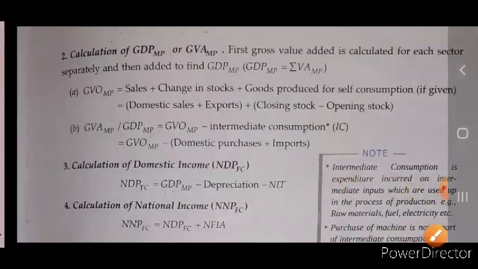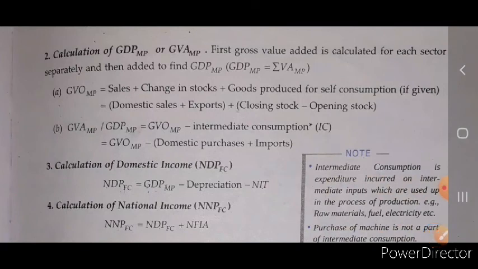Now the next is calculation of GDP or GVA MP. First of all, we have to identify which producing unit is producing the commodity. Second one is calculation of GDP at MP, or GDP at MP is also called the GVA MP. First, gross value added is calculated for each sector. First of all, we have to calculate the value of GVA at MP and then add it to get the GDP